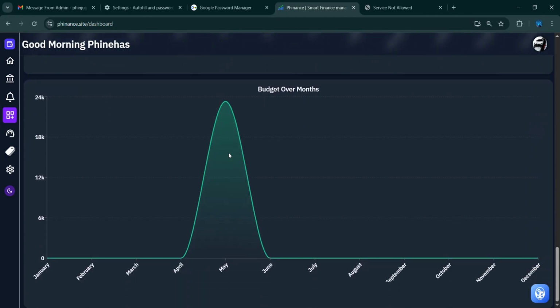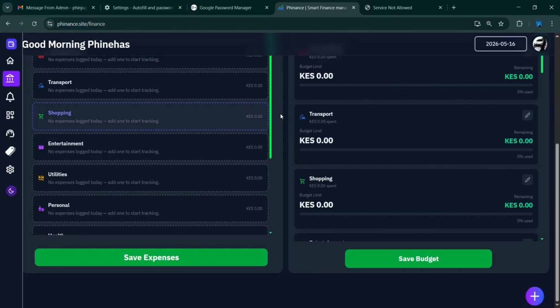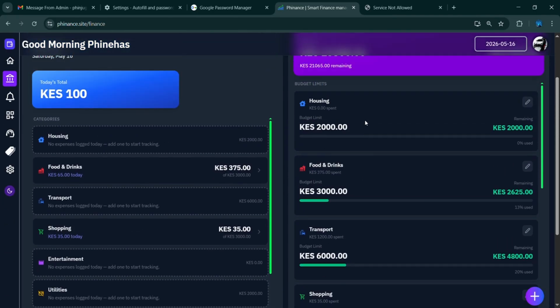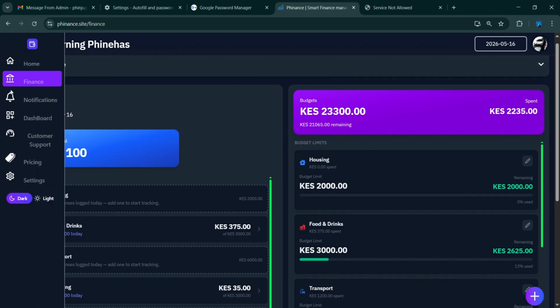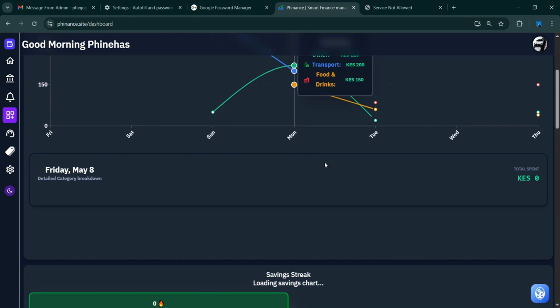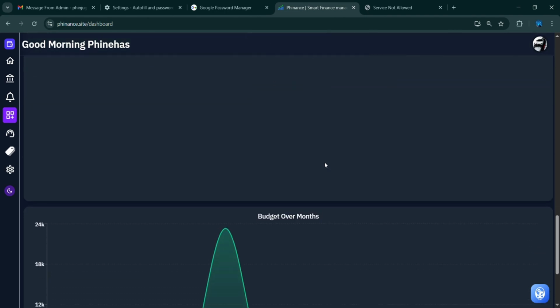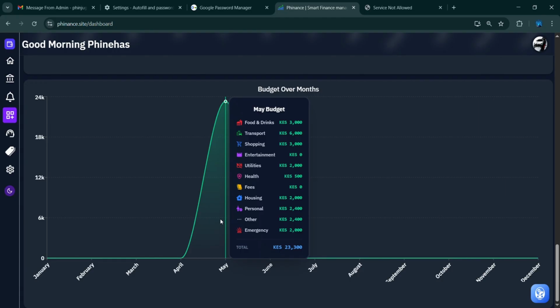So and then there's a budget. This is what I'm saying. These budgets that I had inputted here, these ones down, totaling to 2,300 to 3,300. You can view them here, in the budget category, in the budget on the month. You can view how you've been inputting your budgets over the year.